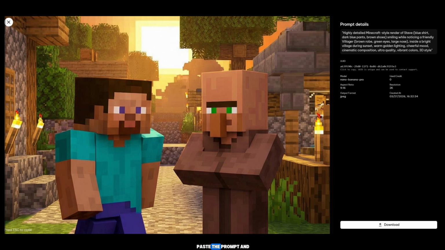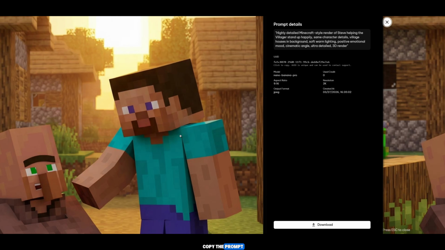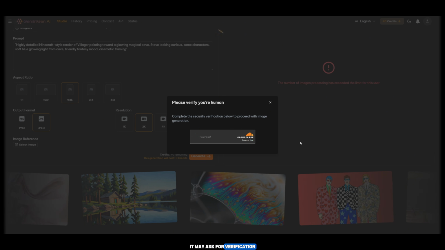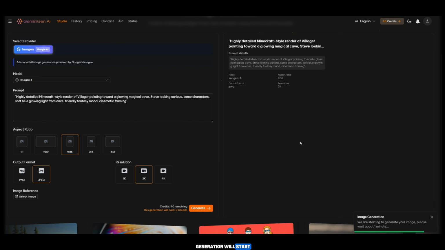As you can see, I have already generated 3 images, and they look beautiful, amazing, and consistent in style. You just need to paste the prompt and click Generate. Similarly, for the 4th image, repeat the same process. Copy the prompt, paste it, and click Generate. It may ask for verification, and after that, the generation will start.